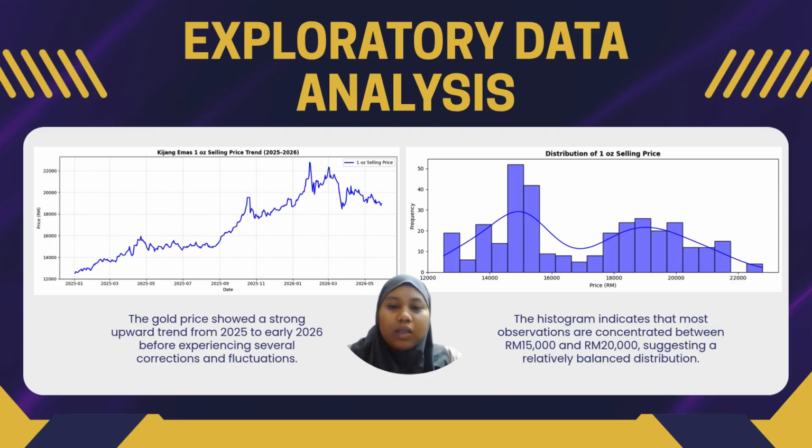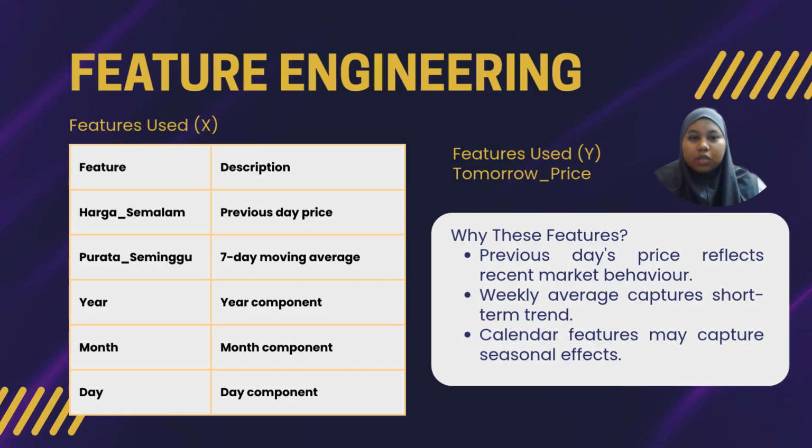On the right, the histogram shows a bimodal distribution with two peaks. Many prices fall between RM 15,000 and 20,000, meaning the market often stays at two main levels before moving again. The graph proves the price is not a simple straight line. That is why we use linear regression as a baseline, to test how well a simple line can fit this complex behavior. As we go to feature engineering in machine learning, selecting the right input is the key.